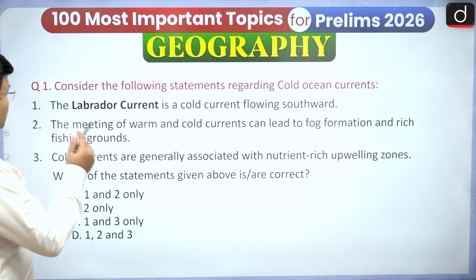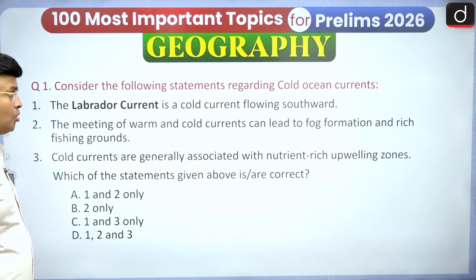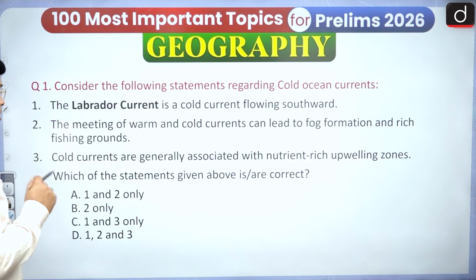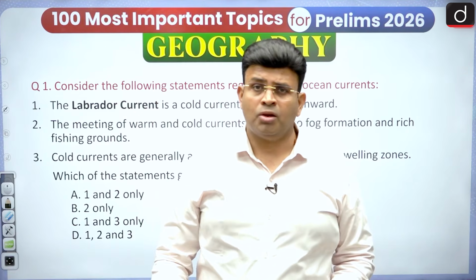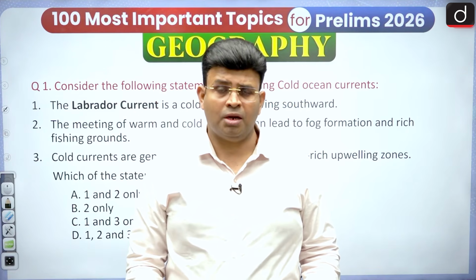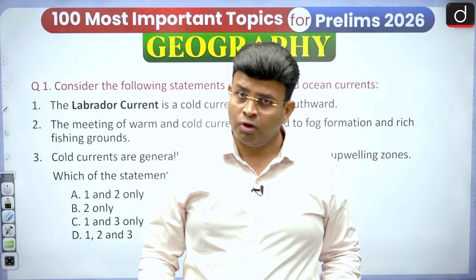On the basis of that, consider the following statements regarding the cold ocean current. First, the Labrador current is a cold current flowing southward. You have to say whether it is southward. Second, the meeting of warm and cold currents leads to fog formation and rich fishing grounds. You have to say whether it is right or wrong. Third, cold currents are generally associated with nutrient-rich upwelling zones. So you have to answer these questions, and I'll be waiting for your comments and answers to all these questions. Your comments will be valuable for us and for me especially.